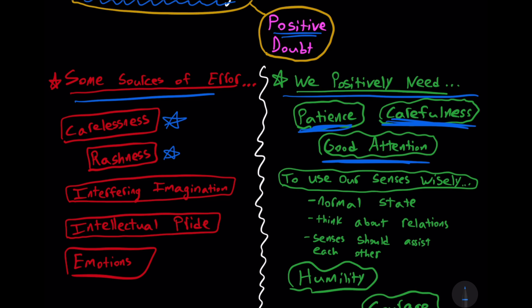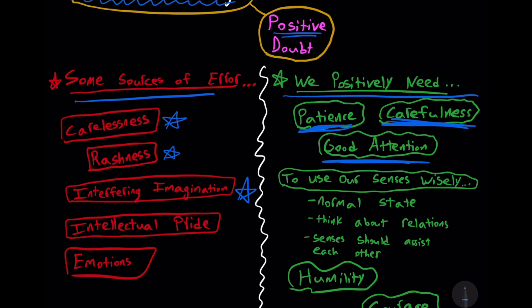Another source of error is an interfering imagination. And that imagination can distort our senses. We might be taking an idea and having that dictate what we are sensing. So we're filtering things we see and observe by an idea, and that can throw us off. We don't want to do that.